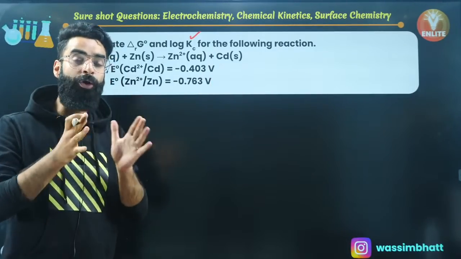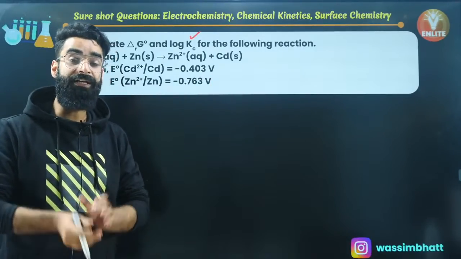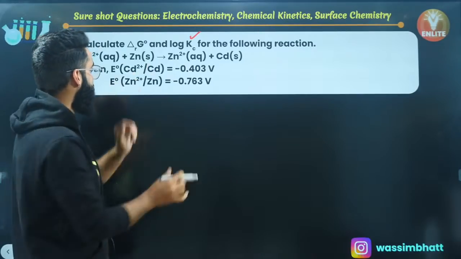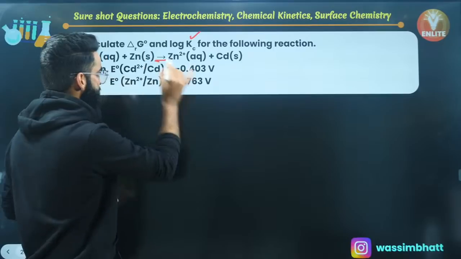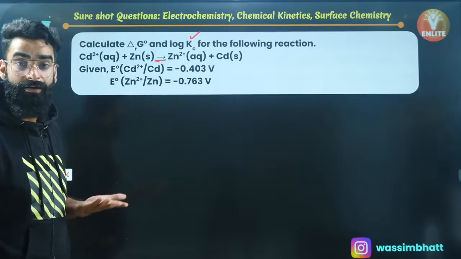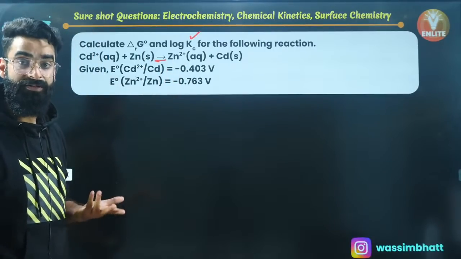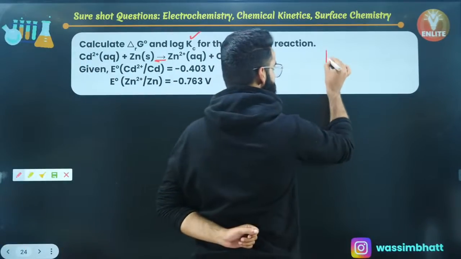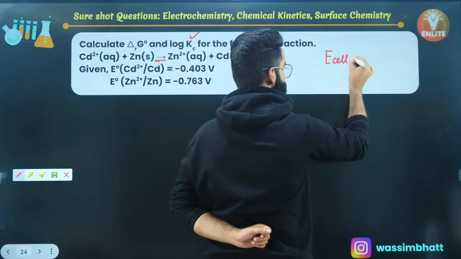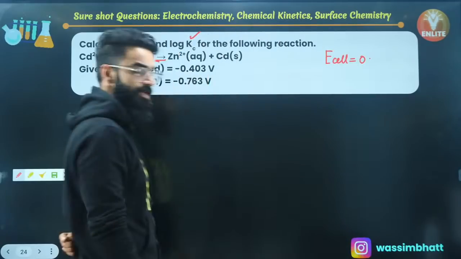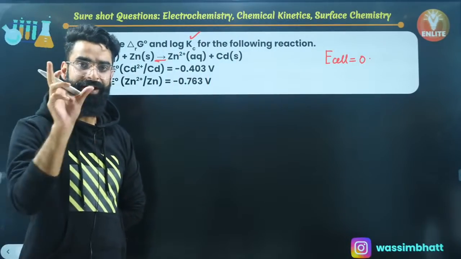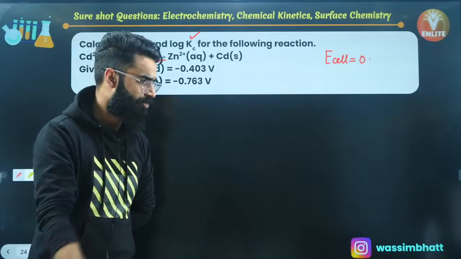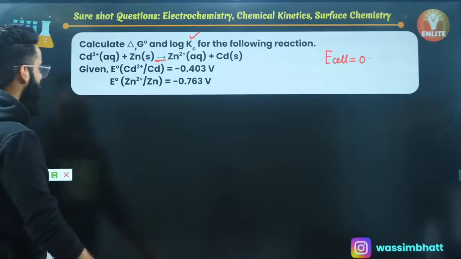See, I can only calculate log of equilibrium constant if I assume the cell is at equilibrium. If I assume this cell is at equilibrium, then only I can use the term equilibrium constant. So I'm assuming this cell is at equilibrium. And do remember, when the cell is at equilibrium, E cell value is equal to 0. When the cell is at equilibrium, no current is drawn from the cell. The potential difference between the electrodes becomes 0.